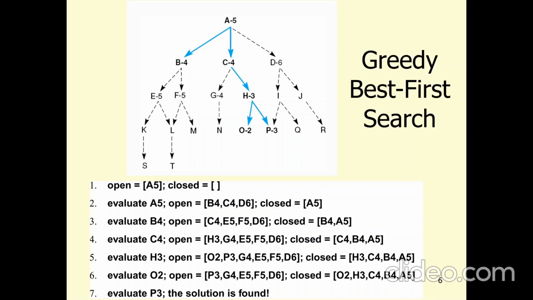Here node O has the least heuristic value, so it will be processed and it will move into the closed list, and its successors will be present in the open list. Here the least heuristic value is present for the node P, and our goal node is P, so the solution is found. So in this way best first search works.